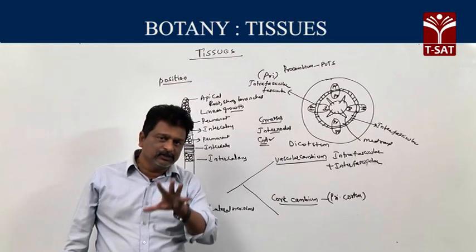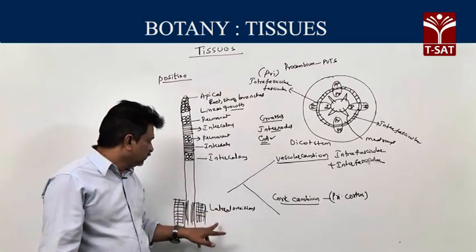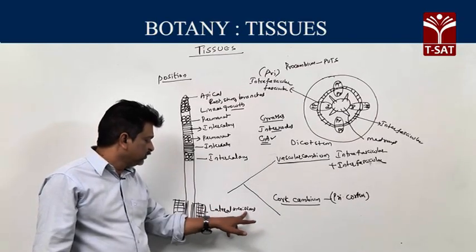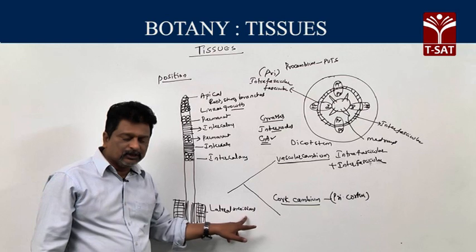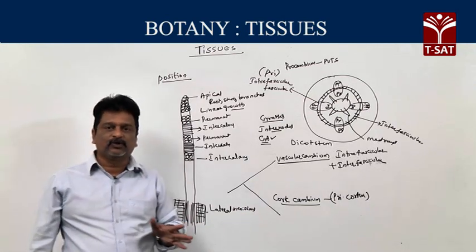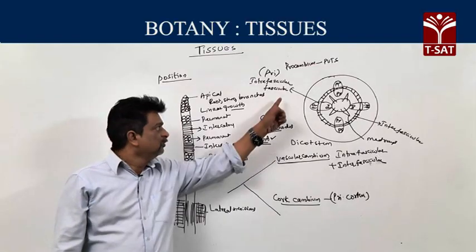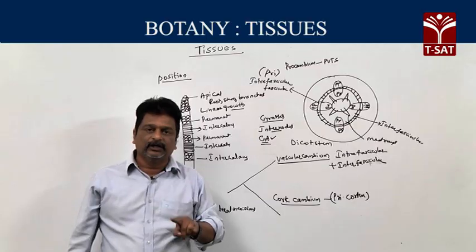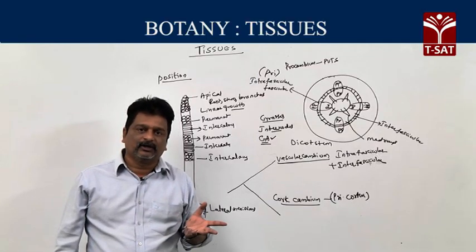Why am I telling these points? Because there is a simple confusion about lateral meristems. Students may think that all lateral meristems are secondary, but that is wrong. Lateral meristems include primary, that is intrafascicular cambium, and secondary, that is interfascicular cambium.